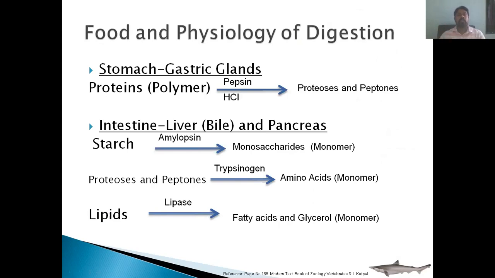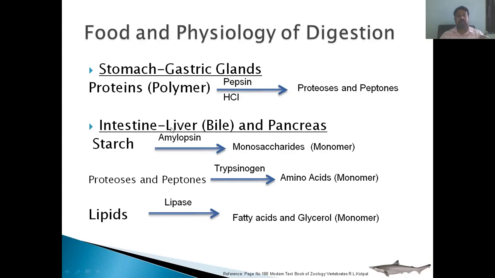In the stomach, the digestion is going to start. In the stomach, the gastric gland releases the enzyme called pepsin. This pepsin acts on proteins and converts these proteins into proteoses and peptones. The cavity of the stomach is acidic in nature due to the release of hydrochloric acid by the gastric glands. Next, these proteoses and peptones, or the remaining food, go into the intestine.